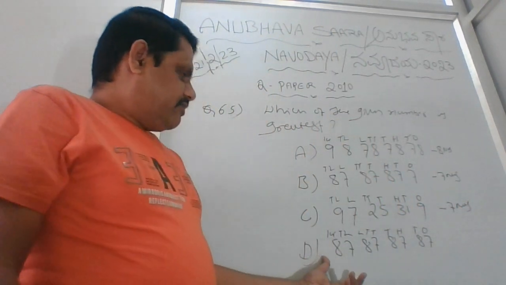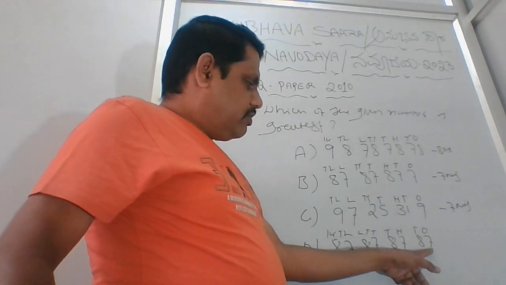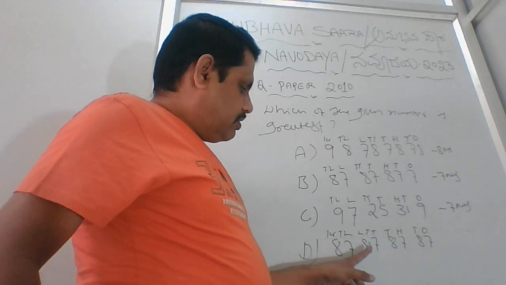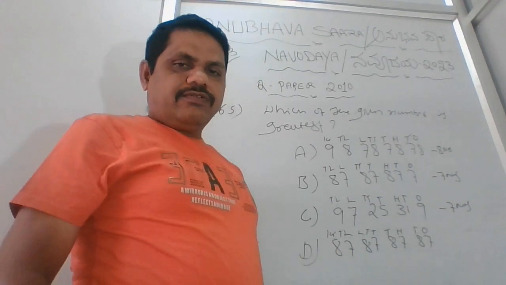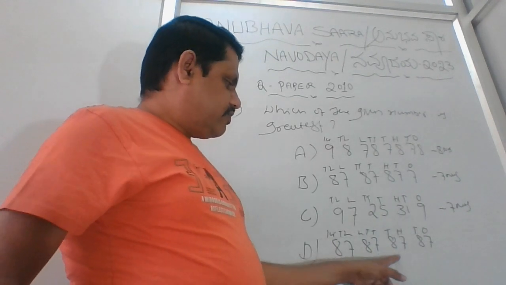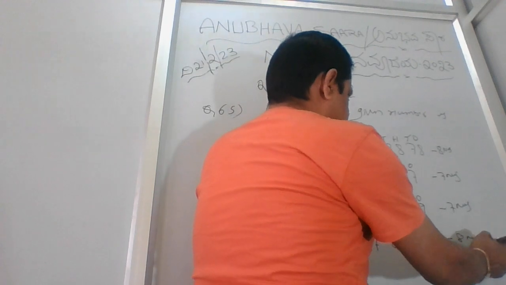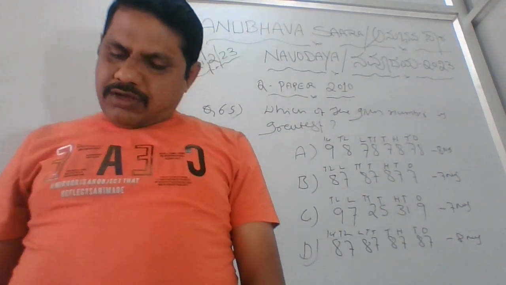Let's understand this. A and D look similar. Ones, tens, hundreds, thousands, ten thousands, lakhs, ten lakhs, and one crore. That's one crore. Fine. So here 2468, 8 digits. Fine.